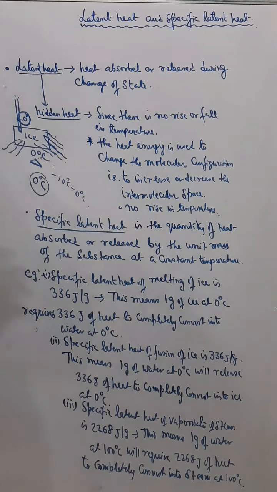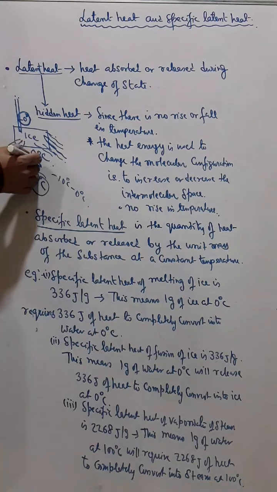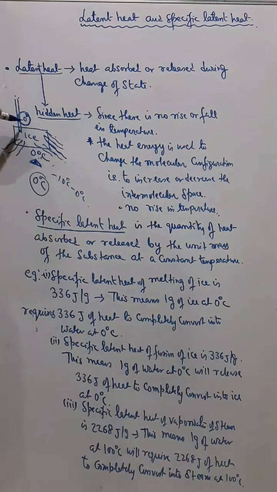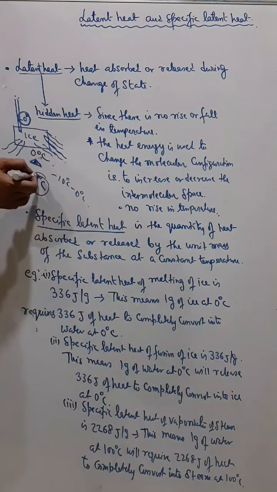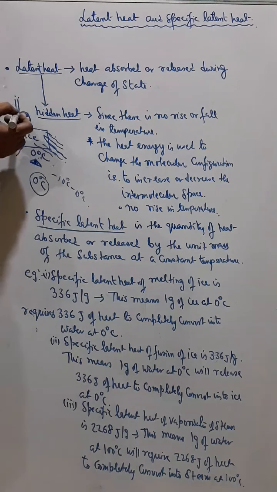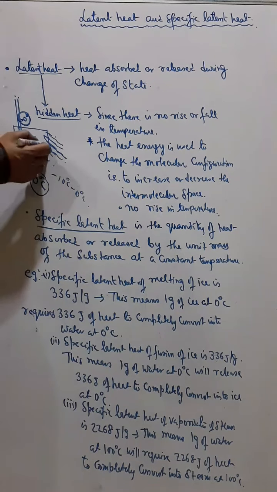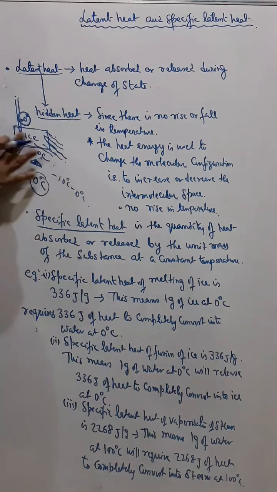That means whenever this change of phase goes on, the temperature stops there. So now we are heating, the temperature has reached 0 degrees Celsius, ice starts melting to water, but the temperature is not increasing and it is remaining at 0 degrees Celsius. And the temperature will remain at 0 degrees Celsius unless the whole of this ice changes into water.